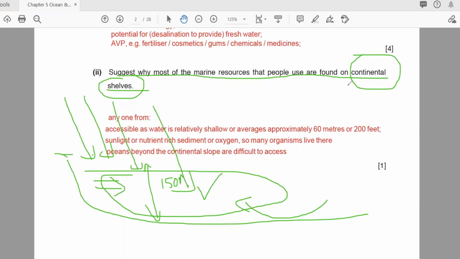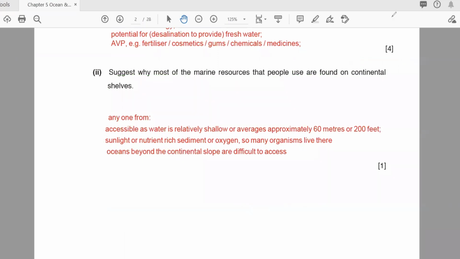This is the main part of the sea where you can get more nutrients. It is accessible as the water is relatively shallow, approximately 60 to 200 meters, with sunlight, nutrient-rich sediment and oxygen. So many organisms live there.